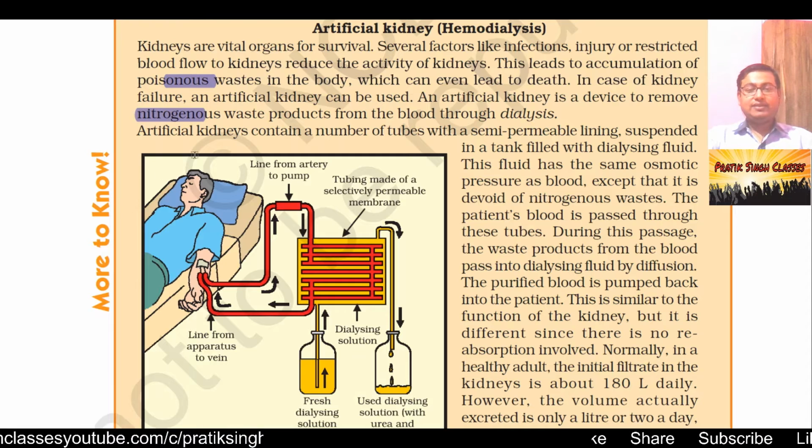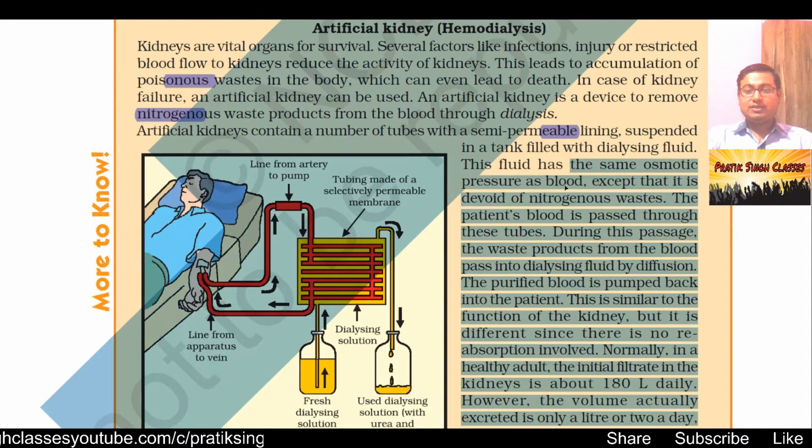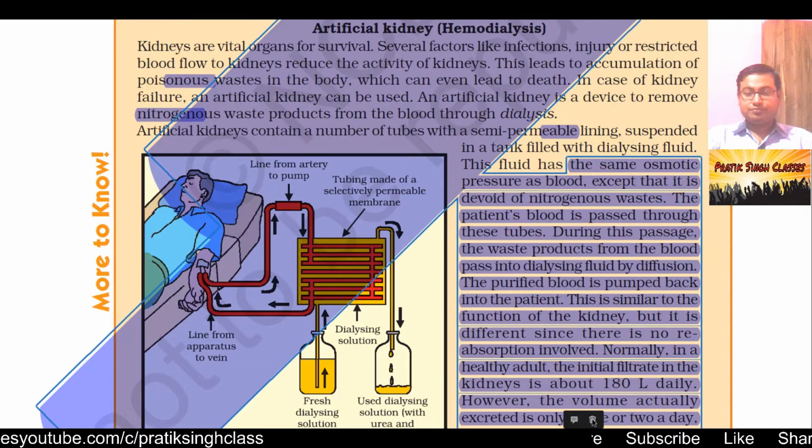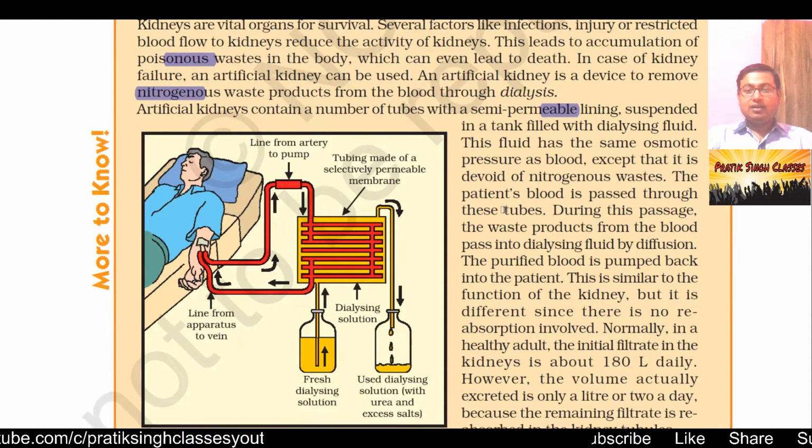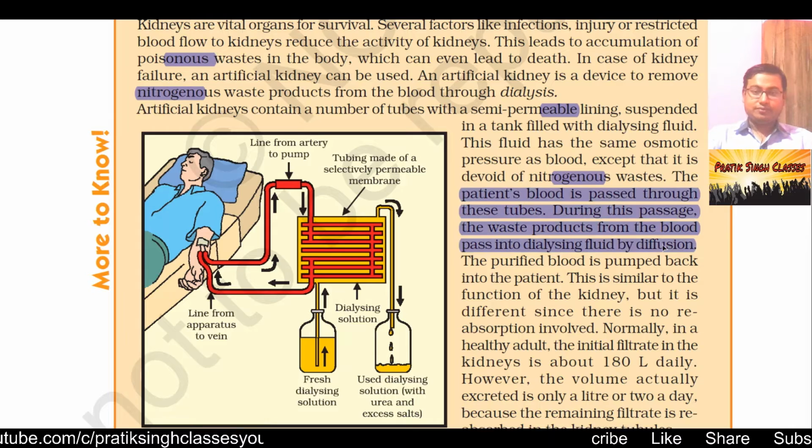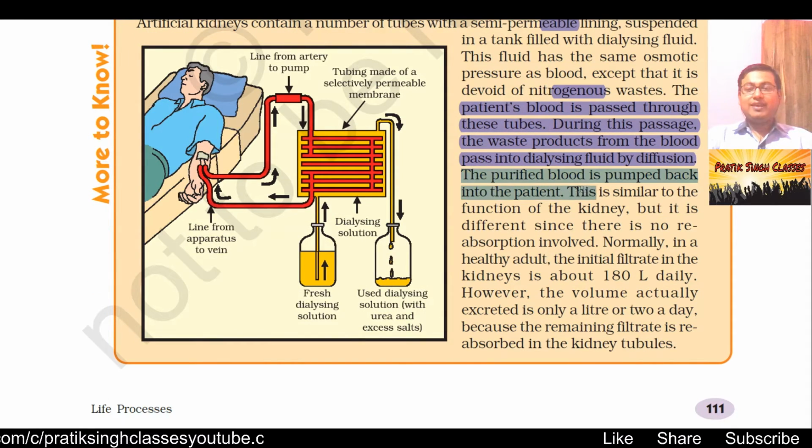An artificial kidney contains a number of tubes with a semi-permeable lining suspended in a tank filled with dialysing fluid. This fluid has the same osmotic pressure as blood, except that it is devoid of nitrogenous wastes. The patient's blood is passed through the tubes. During this passage, the waste products from the blood pass into the dialysing fluid by diffusion. The purified blood is pumped back into the patient.